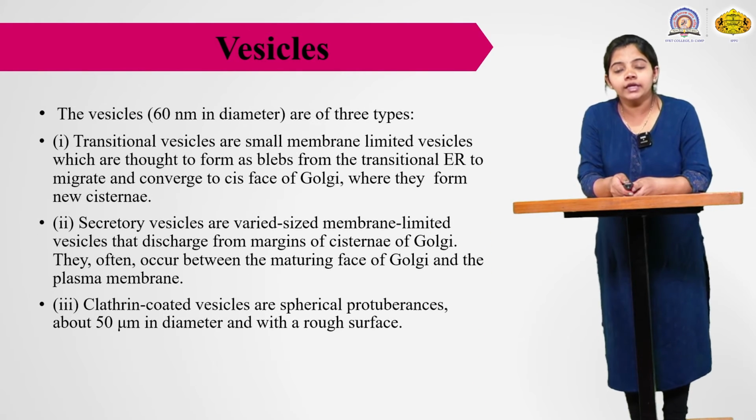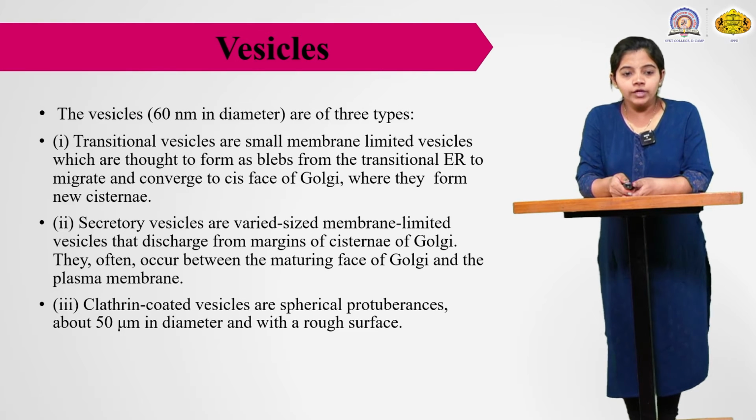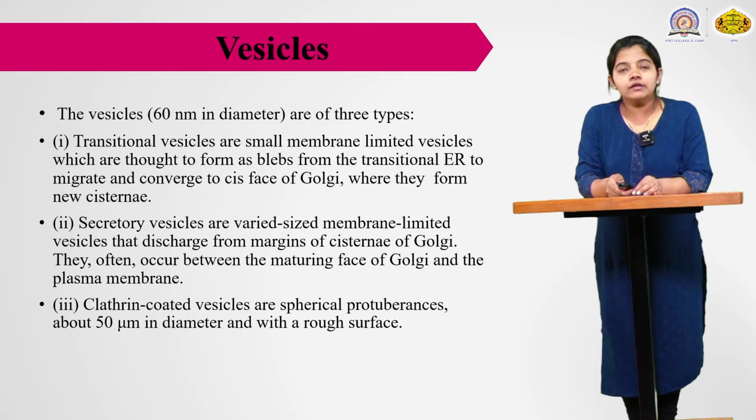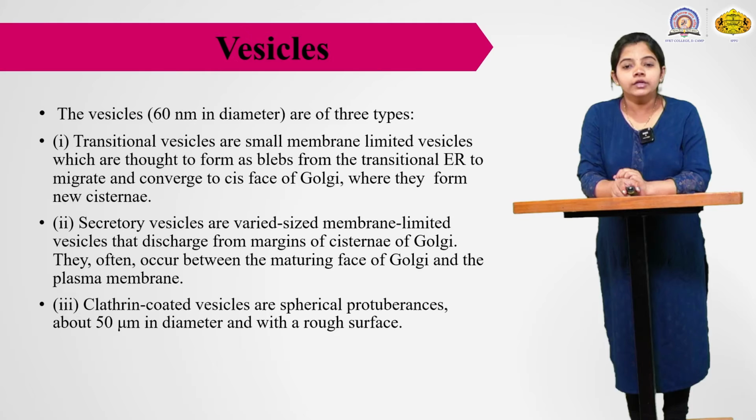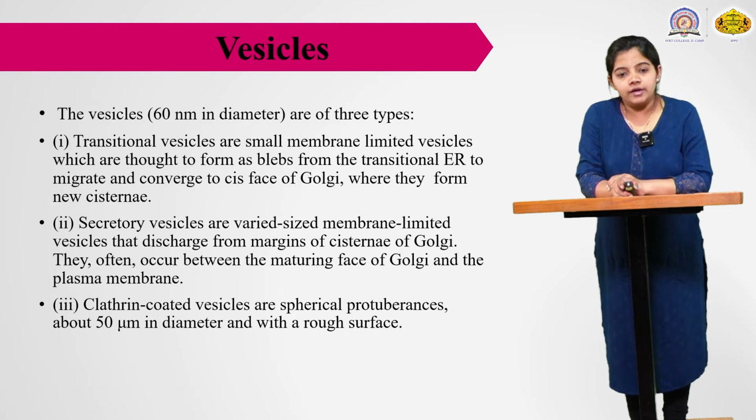Then the next structure of the Golgi body is the vesicles. These vesicles are not only present in the Golgi body, but almost every cell organelle has vesicles. They are small, rounded and spherical in shape. In the Golgi body or apparatus, the vesicles are 60 nanometers in diameter. In the Golgi body the vesicles are of three types.